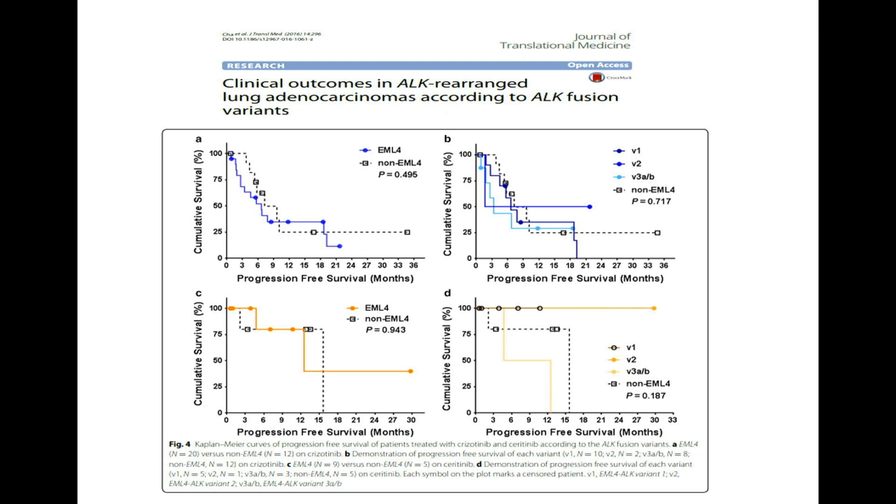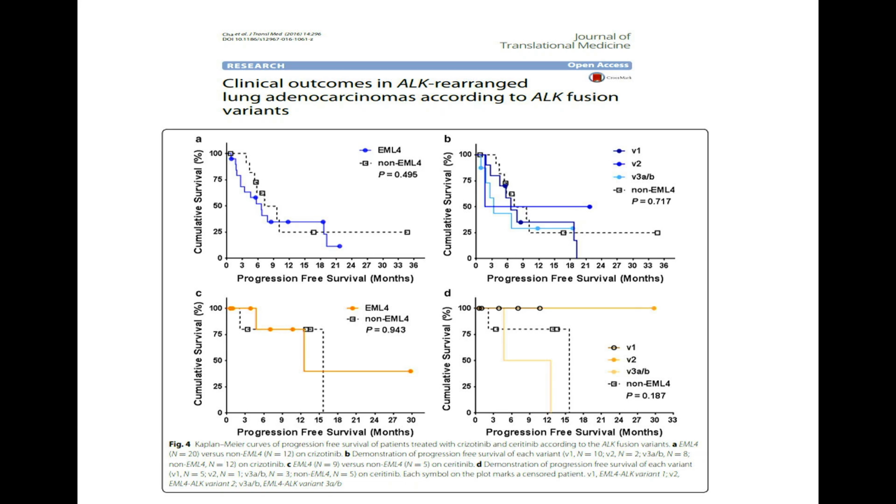But more or less, in this retrospective analysis, one hint was that whenever we treat ALK positive lung patients with pemetrexed-based therapy, variant 1 patients did far better compared to the remaining variants.